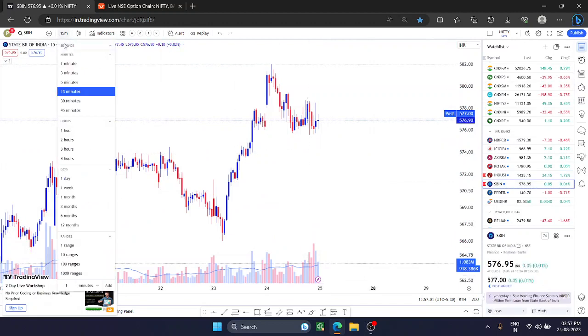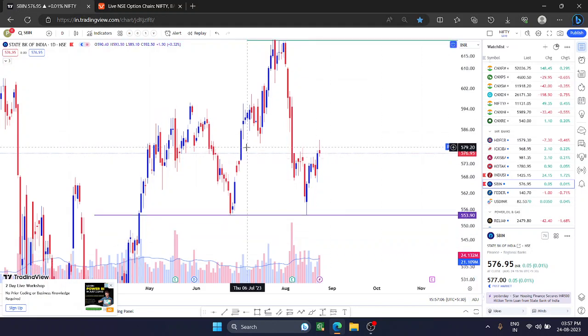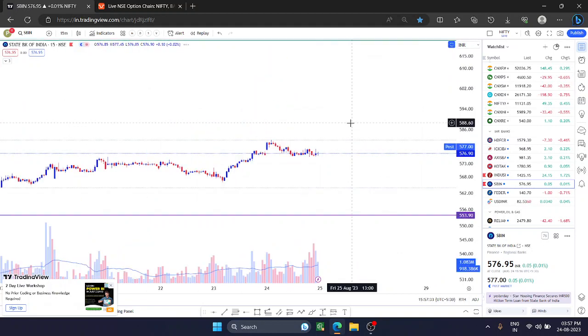Similarly, SBI is a very good opportunity. If you see in the daily time frame, 578 to 580 is a zone. If it breaks that range, the next target will be 594. So if it breaks that range, you can also plan for buying in cash for swing trading. Your stop loss will be around 575 at the max, and you will get a very good target from 594. If it is sustained, then 602, 610, all these levels can be tested from a swing trading perspective.